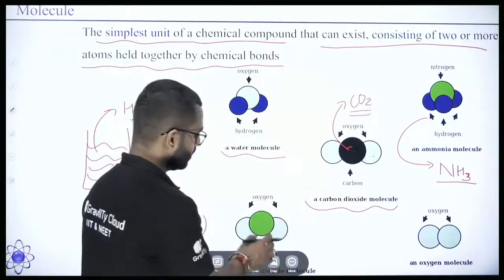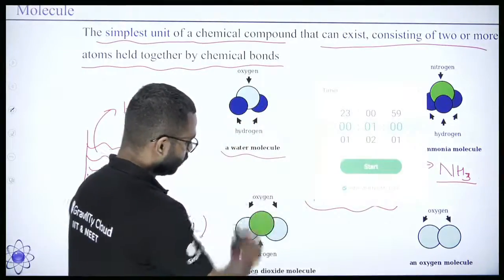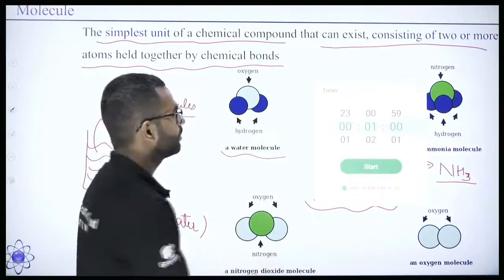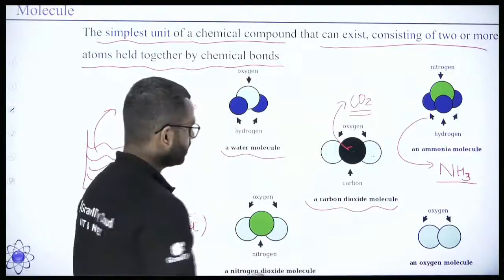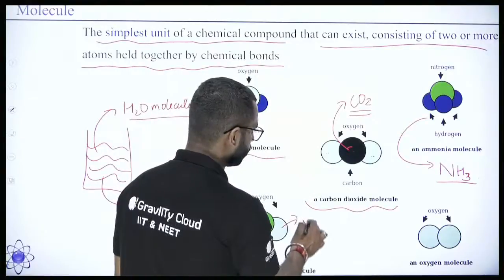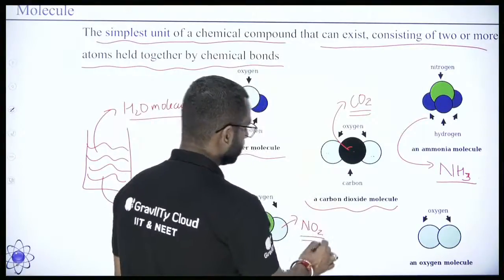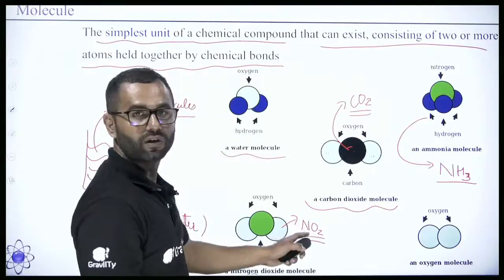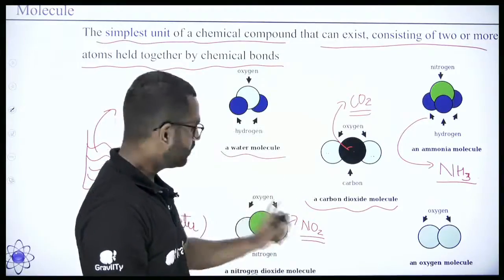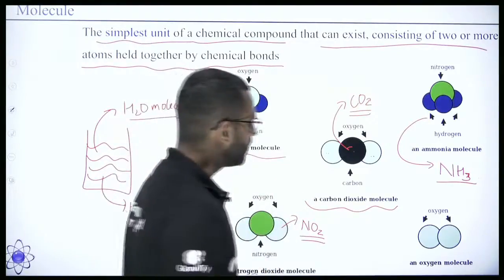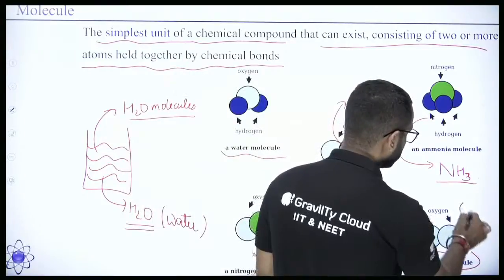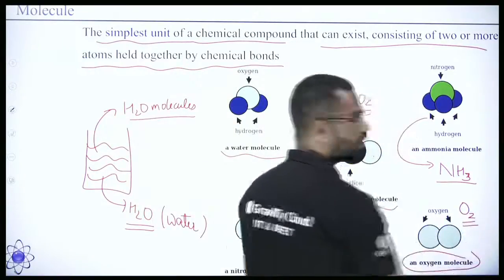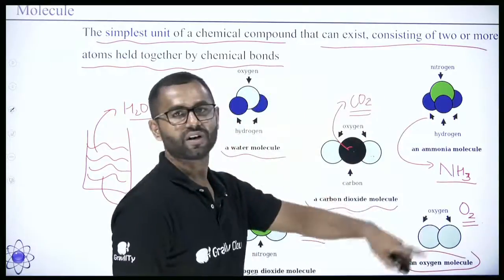Similarly, we have the nitrogen dioxide molecule. Nitrogen dioxide means NO2. So NO2 molecule means having 1 nitrogen atom and 2 oxygen atoms. Similarly, the oxygen molecule, O2. The molecule of oxygen contains 2 oxygen atoms.